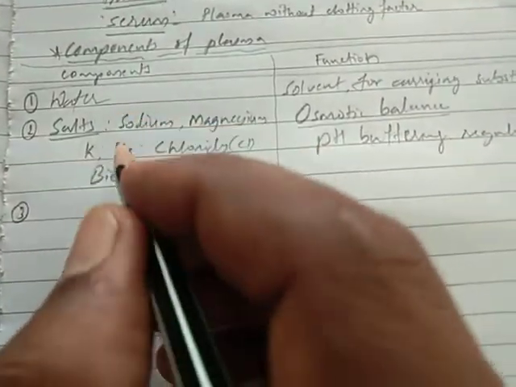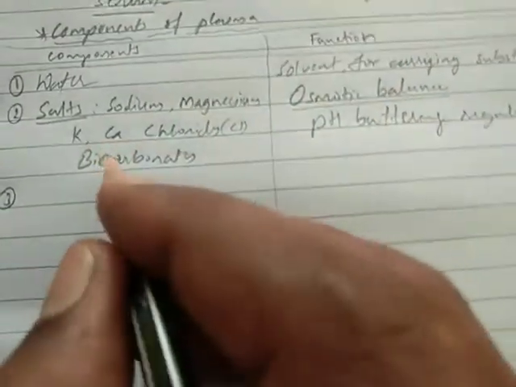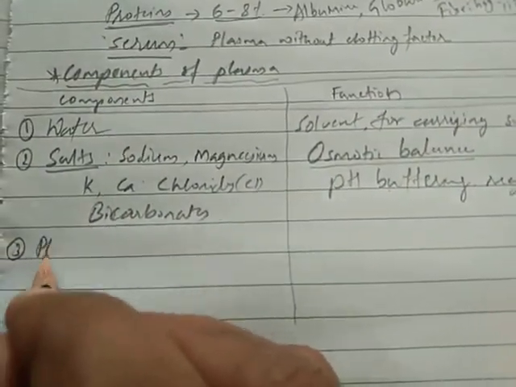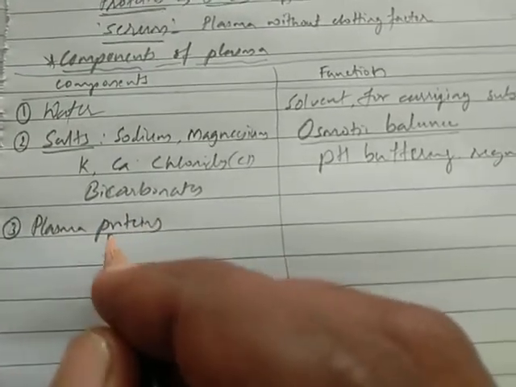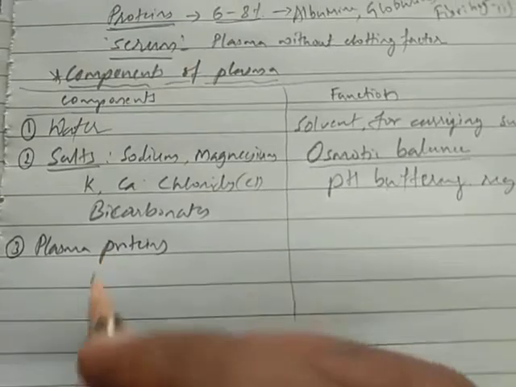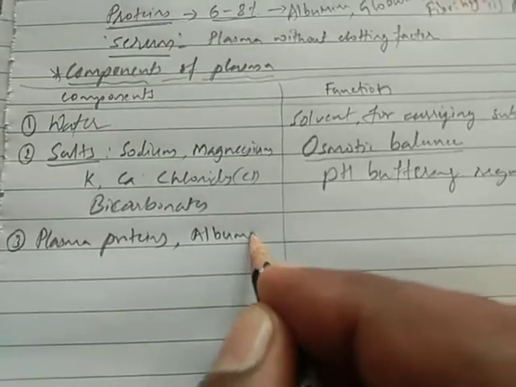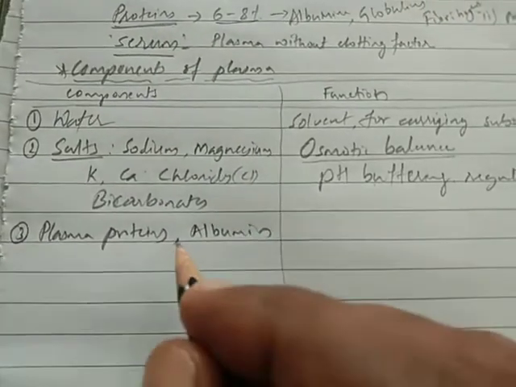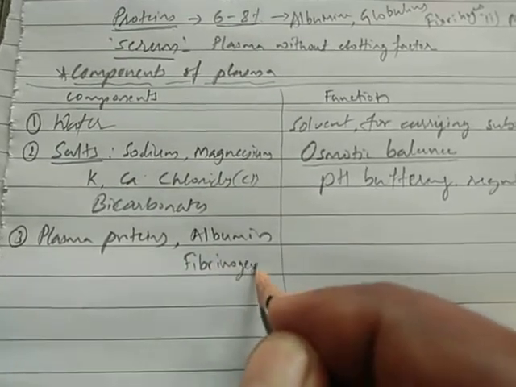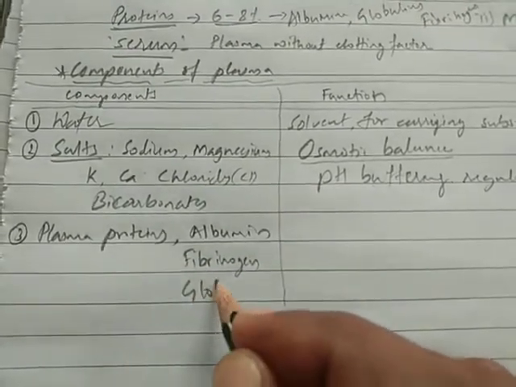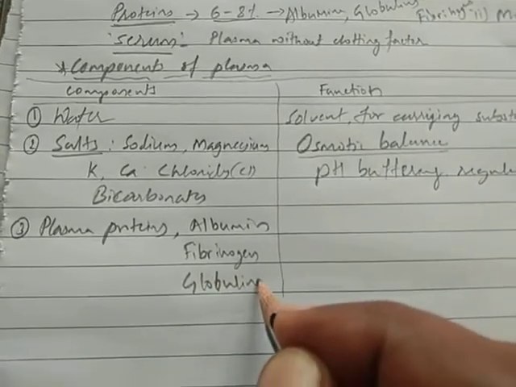To ease understanding, you can observe this in detail. About water and salts we have discussed how they are helpful, what the role of water and salts is. And the next one is proteins, that is plasma proteins. This includes albumin first, next fibrinogen and globulins, right?